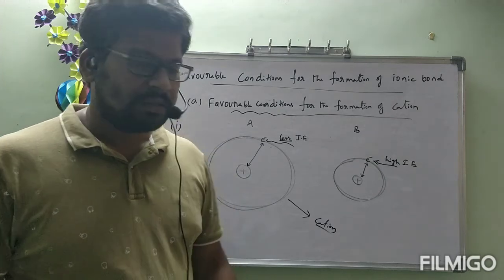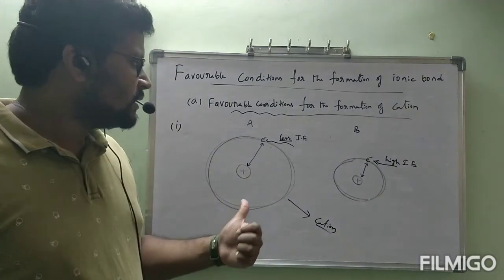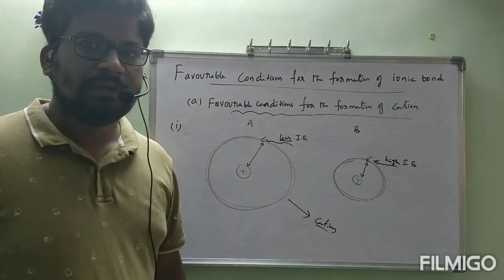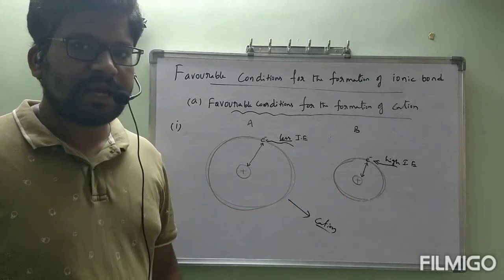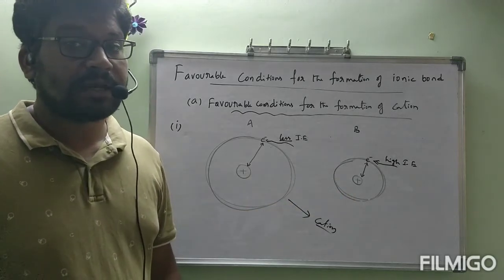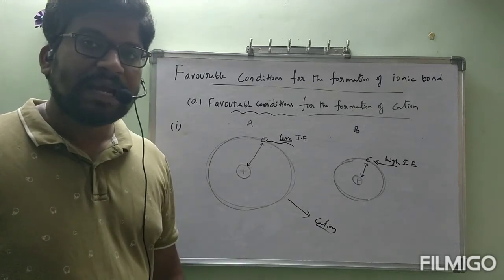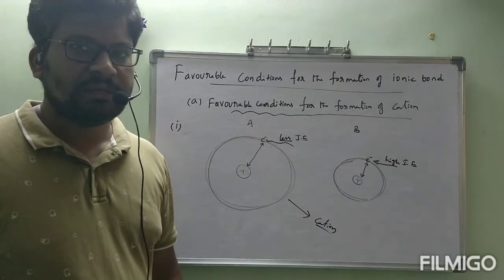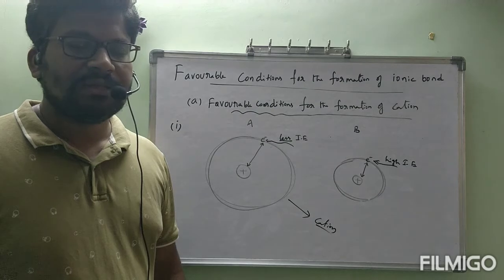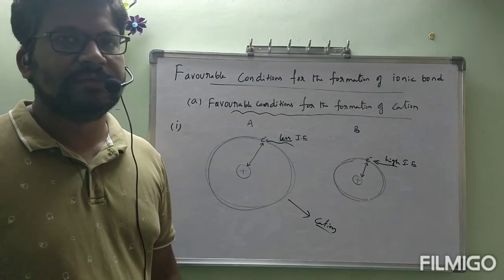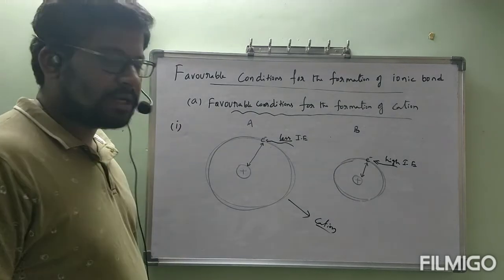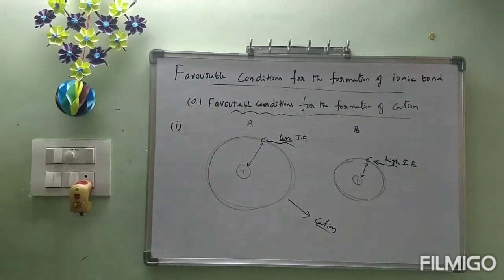Are you okay, ma? This is the difference between a big atom and a small atom. So bigger atoms can generally form the cation easily, because from bigger atoms we can remove the electrons easily from the outermost shell, as they contain less ionization energy. Now I am going to write the point. Observe the diagram, all of you.